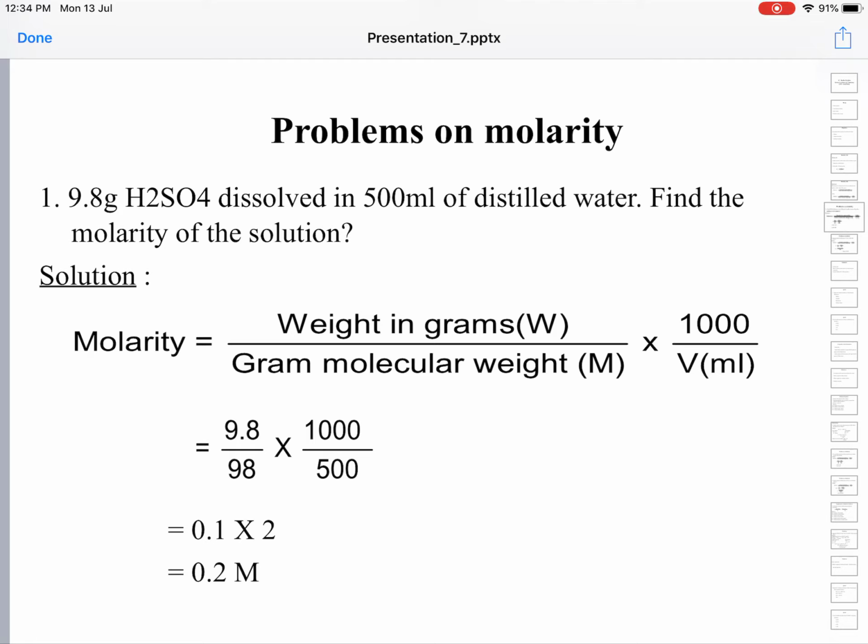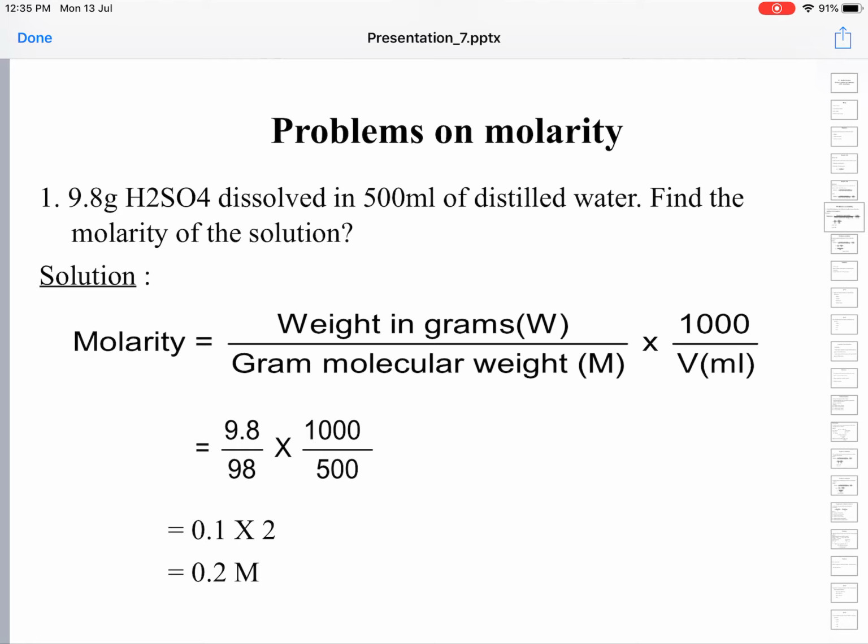Here you have to write the data. We substituted directly, but in the examination you have to write the data. The data given is: weight of H2SO4 is equal to 9.8 grams. Volume of solution is 500 milliliters. Volume is given in milliliters.